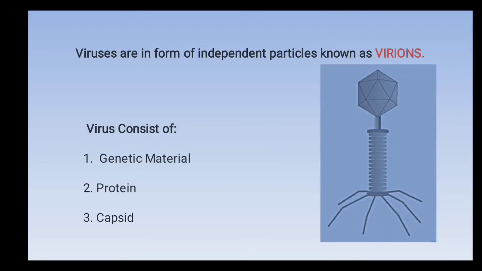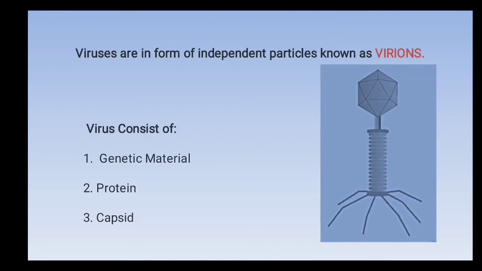And we know that normally viruses are in the form of independent particles known as virions. It is a particle that does not have a cell; it is acellular. That particle is known as a virion, or virions in plural form. A virus consists of genetic material, a protein, and a capsid. These are the major components: genetic material, either DNA or RNA, protein, and the capsid, which is the outer layer or covering.